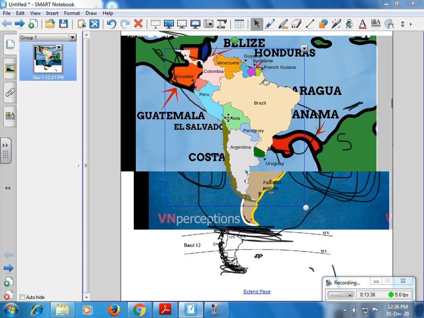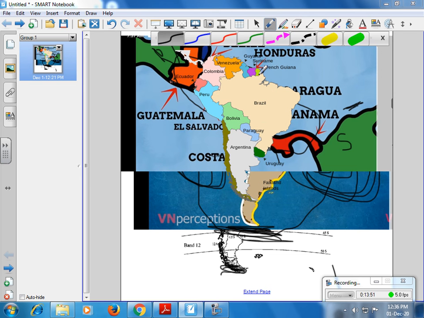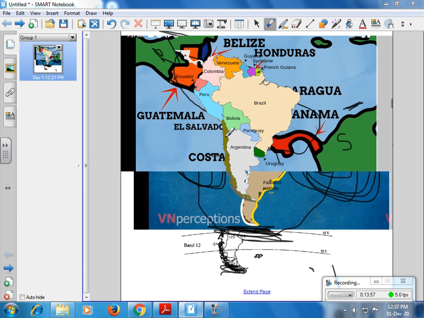That means there is no ocean, no water connectivity. Which is the largest country here? Brazil is the largest country. Which is the smallest country here? French Guiana is the smallest country. Which is the linear country here? Chile is a linear country.